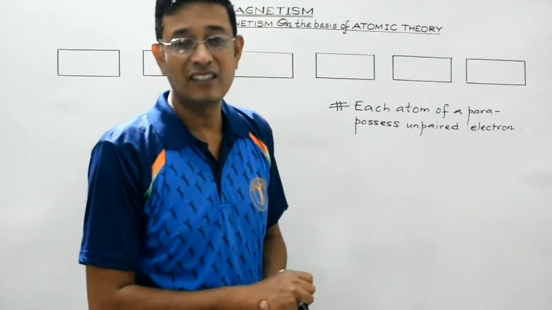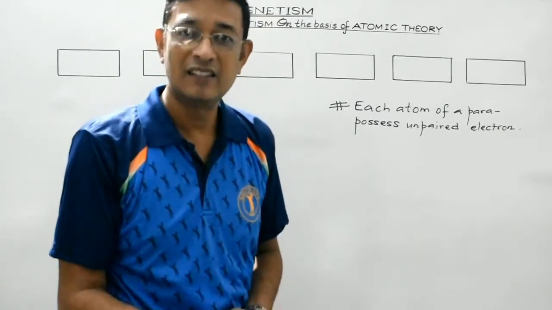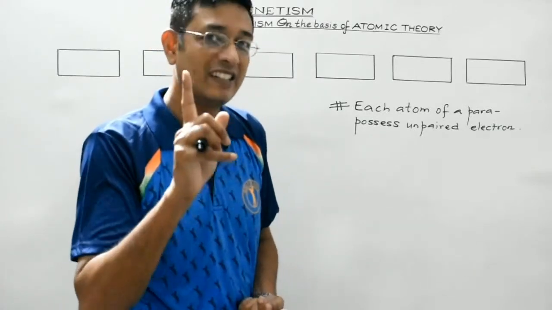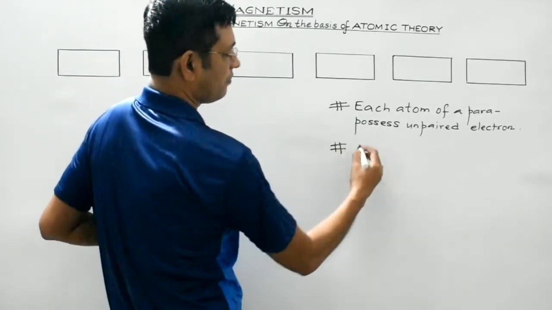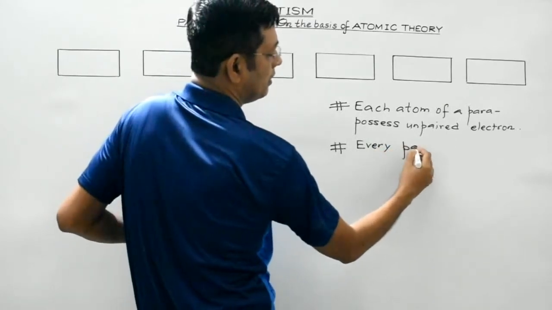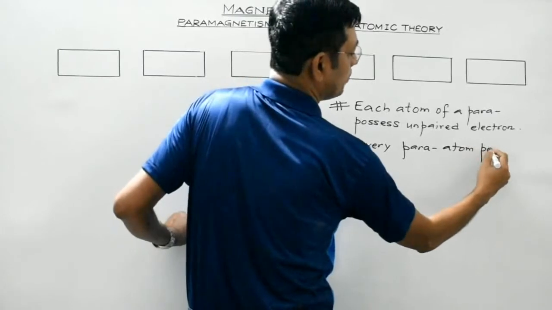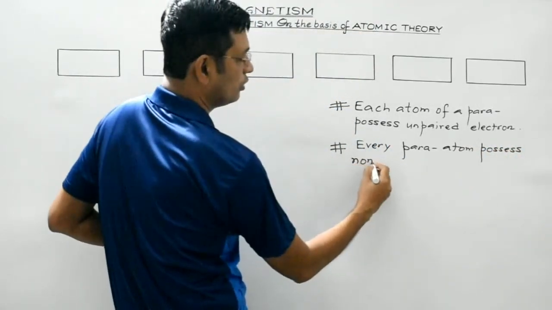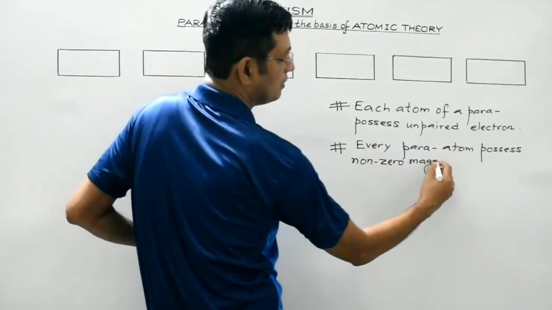And as a result, each paramagnetic atom may be considered to be an atomic dipole. So students, thus every paramagnetic atom possesses a non-zero magnetic moment.